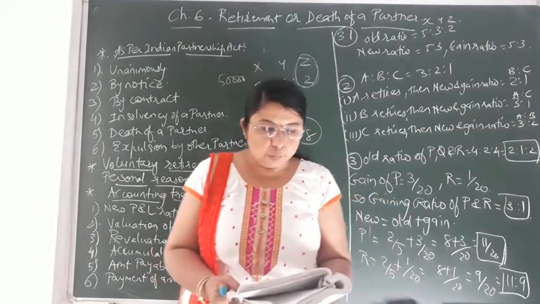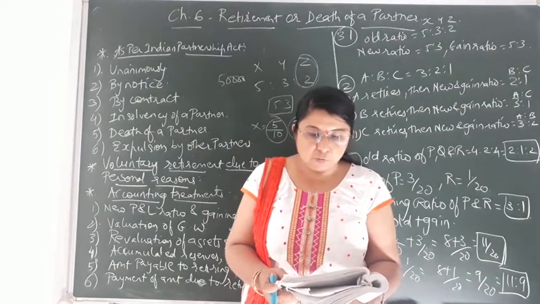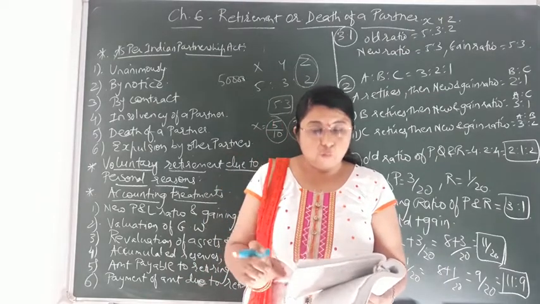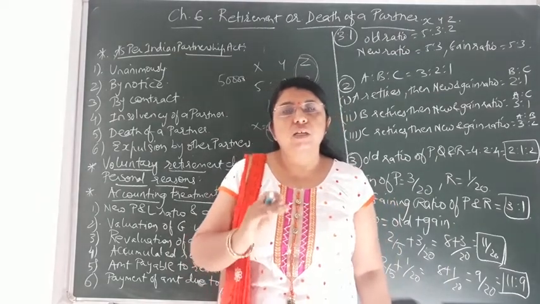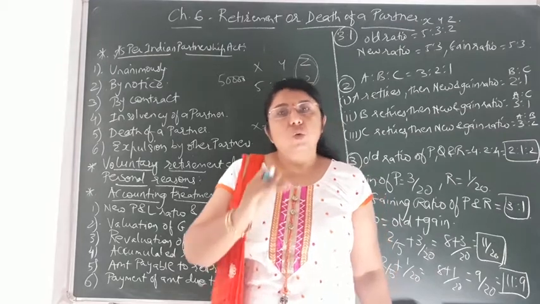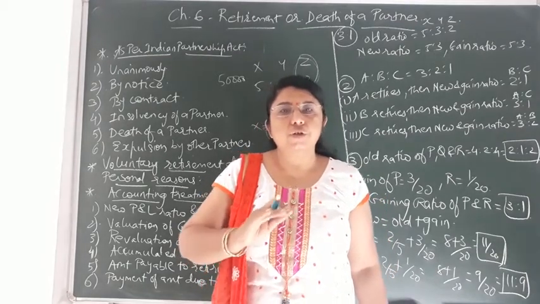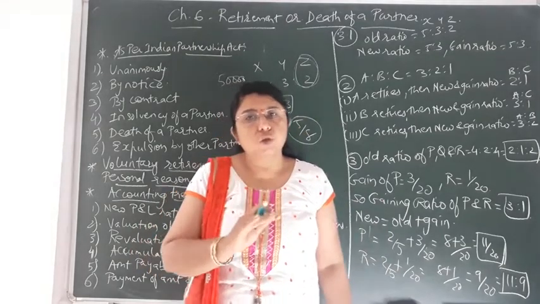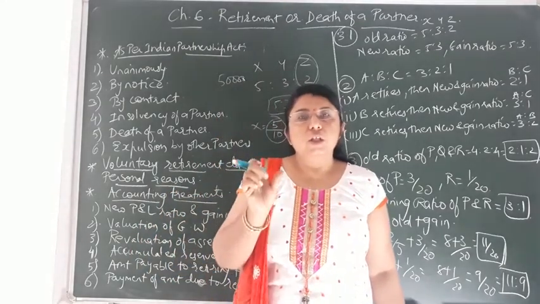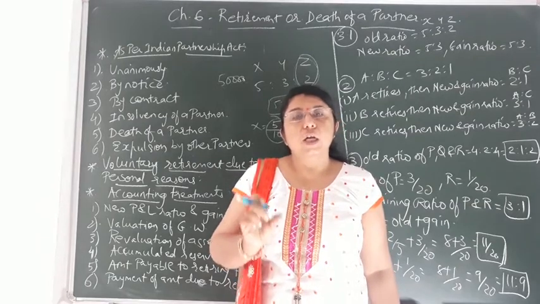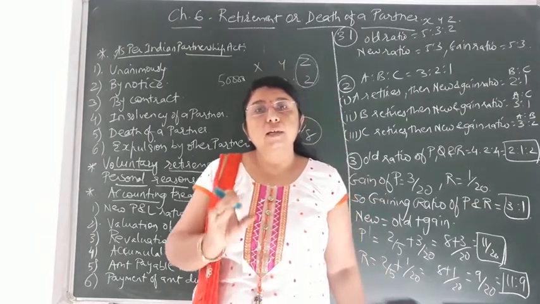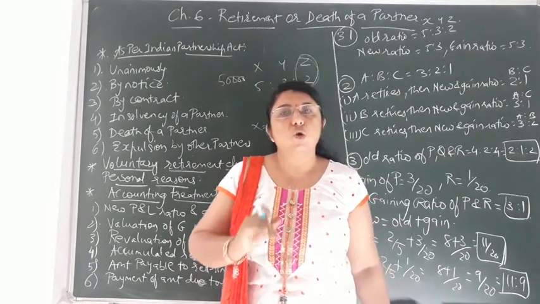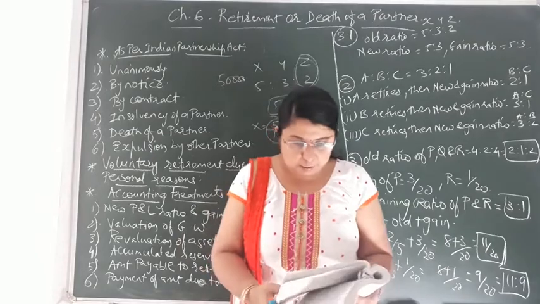Next one, that is share in profit of the firm from the date of last balance sheet to the date of retirement. It means the share of profit from the date of the balance sheet. Suppose he is retiring on 30th June. The balance sheet is generally prepared at the end of the accounting year, that is 31st March. So from 31st March to 30th June, the share of profit will also be given to the retiring partner till the date of retirement. So that 3 months' profit share also would be given to the retiring partner.